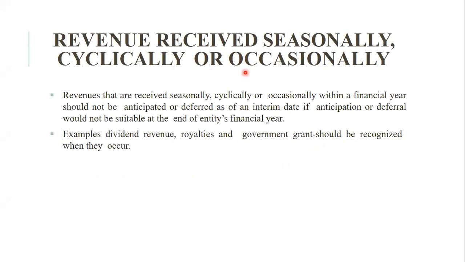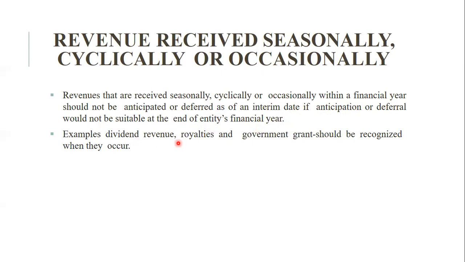Revenue received seasonally, cyclically or occasionally. There are some items which we have to show seasonally in our business, according to our business type. Revenue that is received seasonally, cyclically or occasionally within a financial year should not be anticipated or deferred as of an interim date if anticipation or deferral would not be suitable at the end of the entity's financial year.